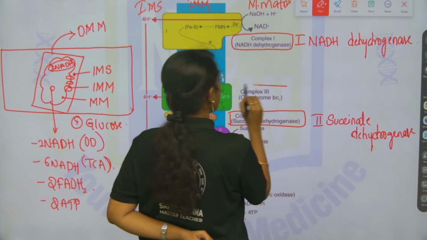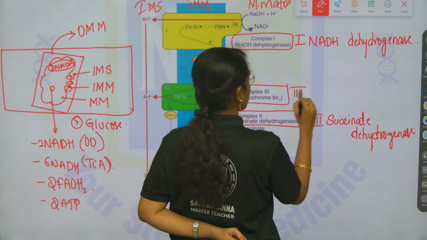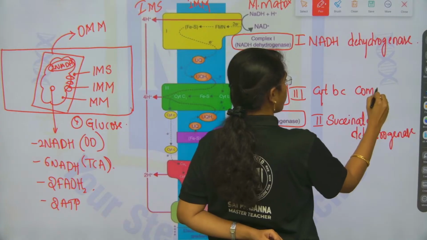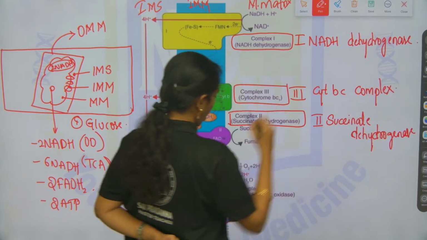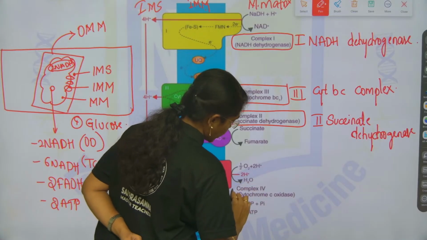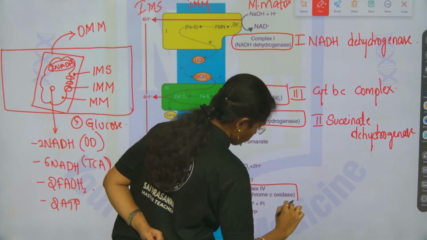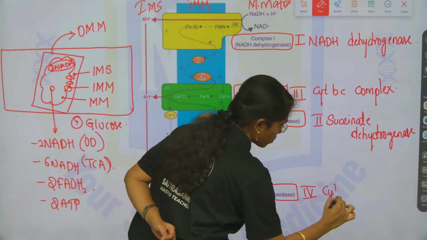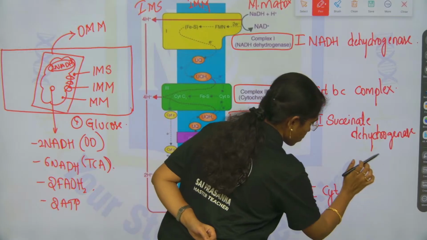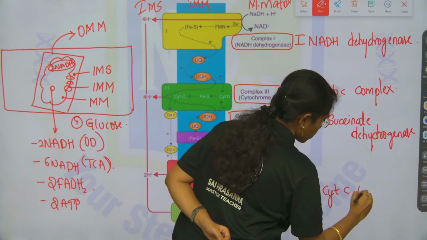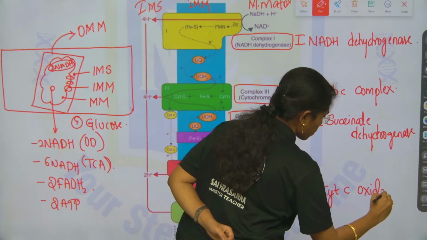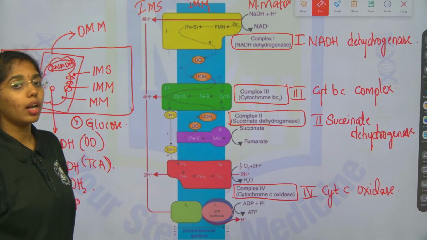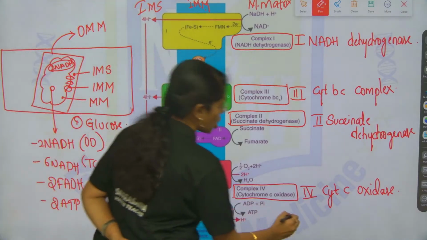Complex 3 is cytochrome bc1 complex. Complex 4 is cytochrome c oxidase. Fine, right? And the last complex you can call the ATP synthase complex, which is complex 5.